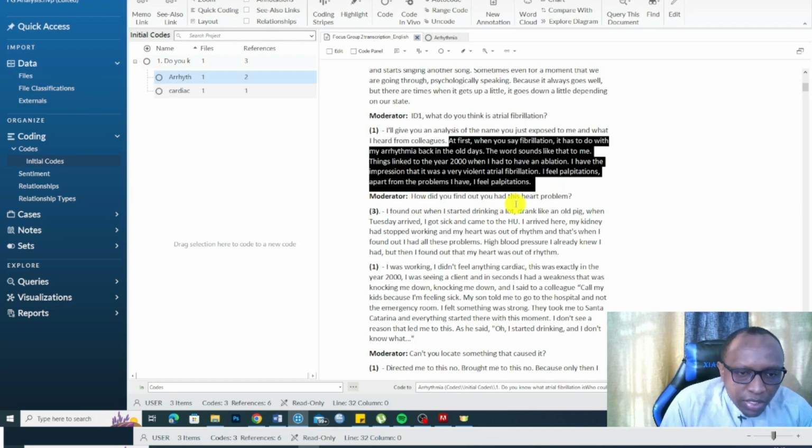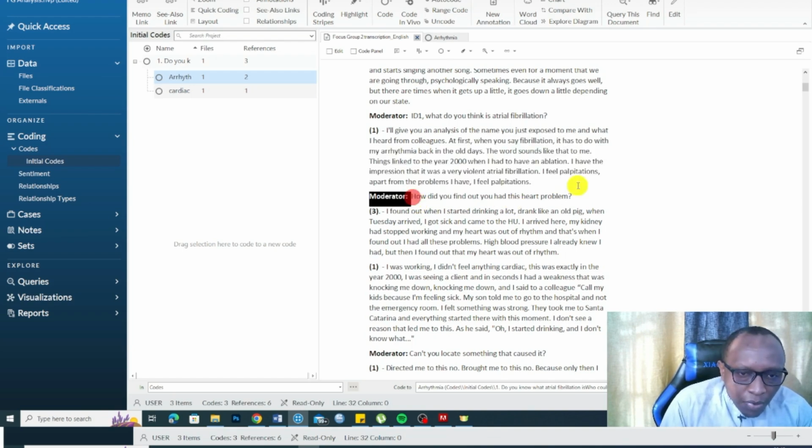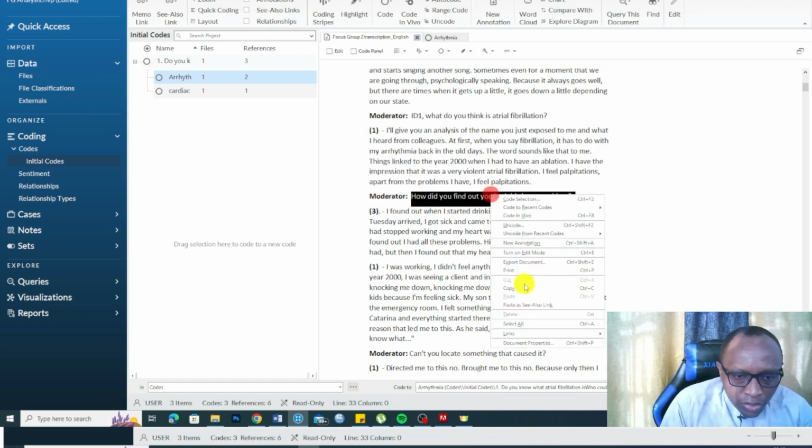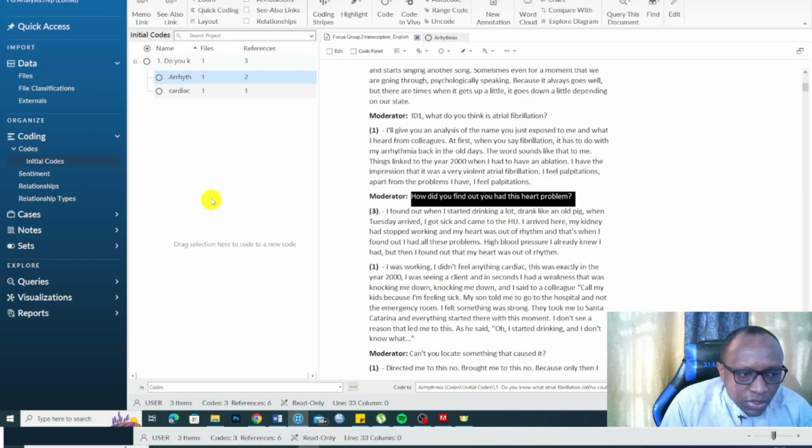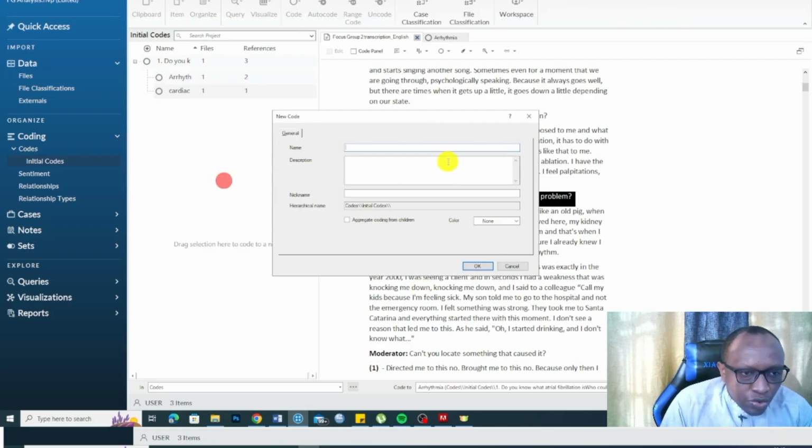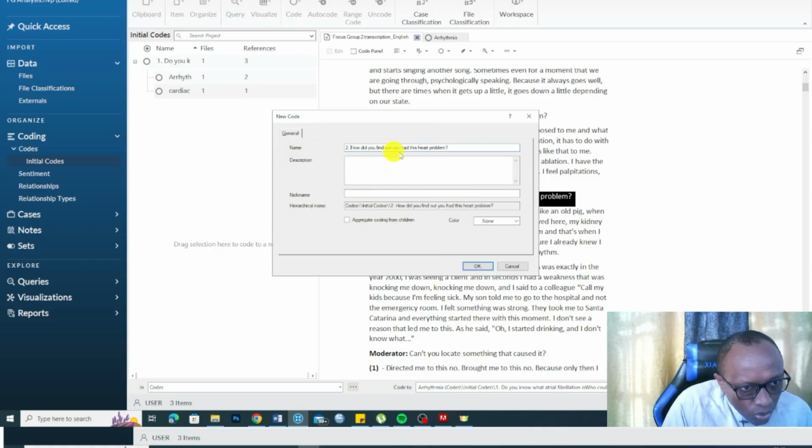How did you find out you had this heart problem? So let's copy this question again. Let's go to the codes area, right click, create new code. Let's paste this question and call it question number 2. Remember, we are just doing this to contain the code so that when you do analysis for so many focus groups, you're going to have all the codes organized well.